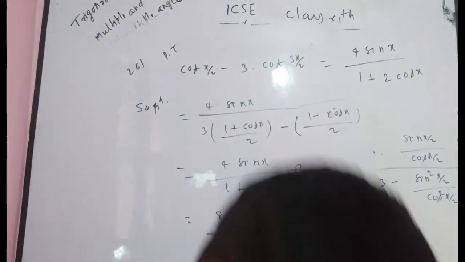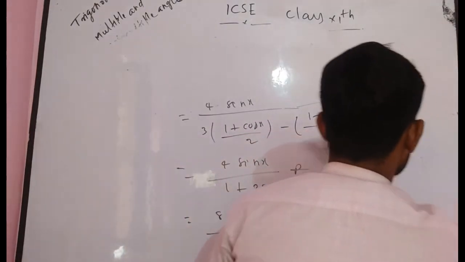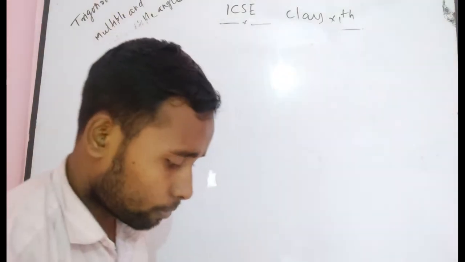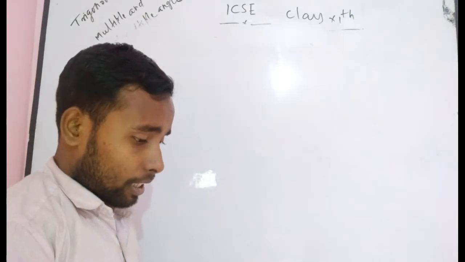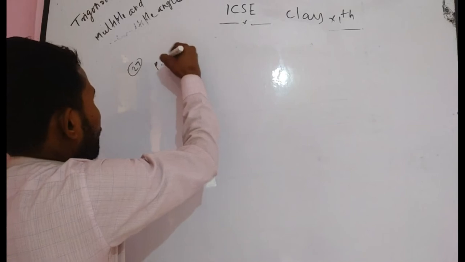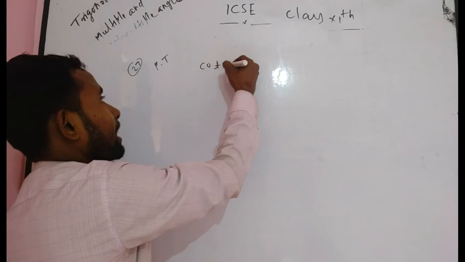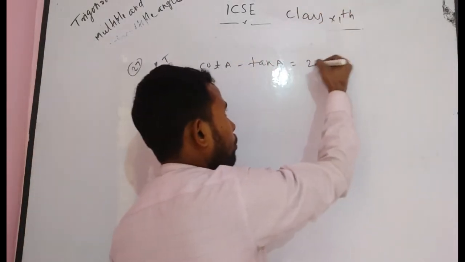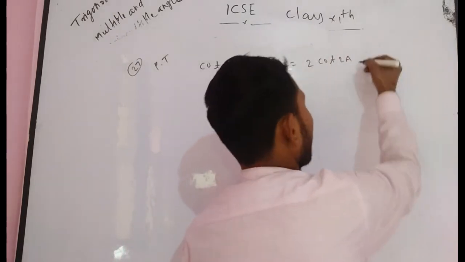Now I think you understand problem 26. Again I discuss 27 for you. Example 27. Now what is the problem 27? Given that, prove that cot A minus tan A, this is also a good problem, cot A minus tan A is equal to 2 cot 2A, and deduce that,